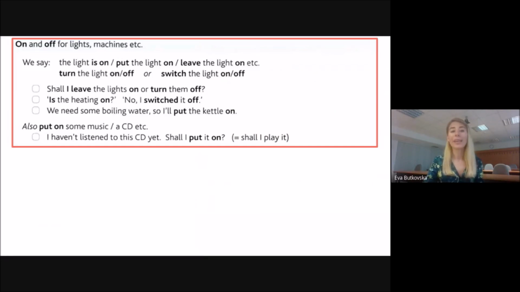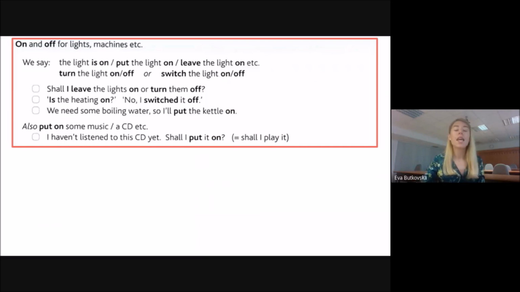So let's study more examples. Shall I leave the lights on or turn them off? Should I switch them on or switch them off? Next sentence. Is the heating on? No, I switched it off. You can see that you can really choose which verb you want to use. So you can say either turn on or switch on, and as well switch off or turn off.